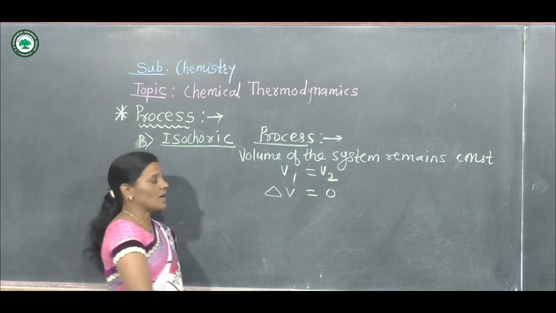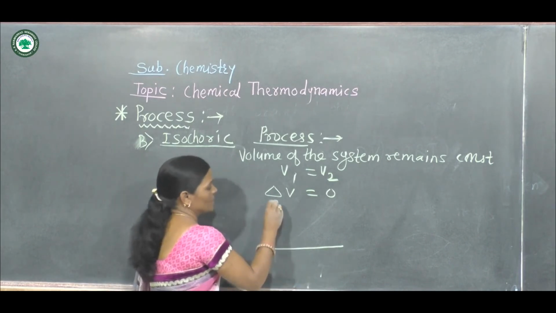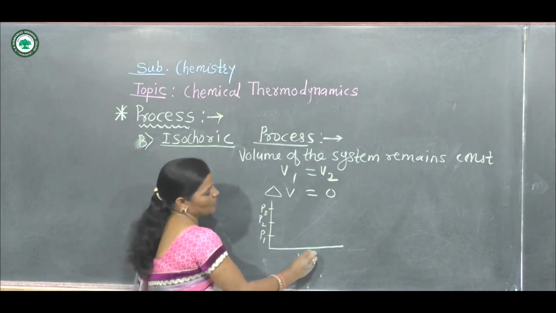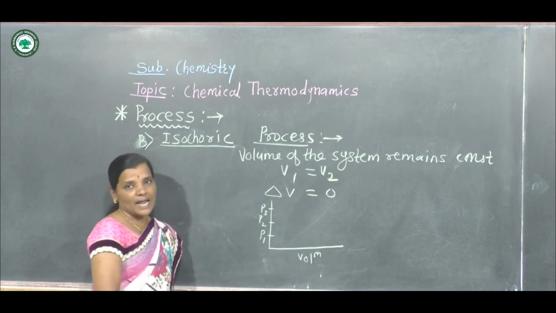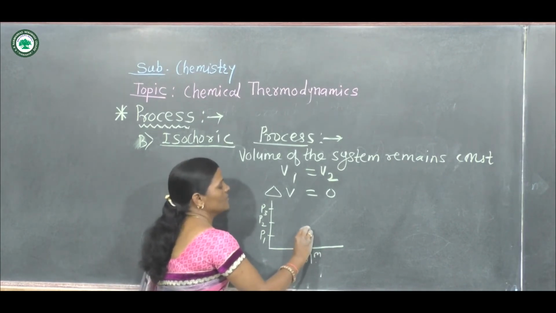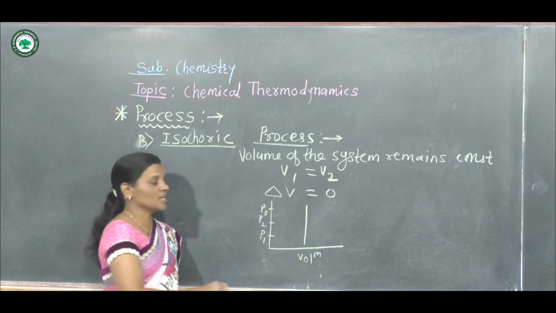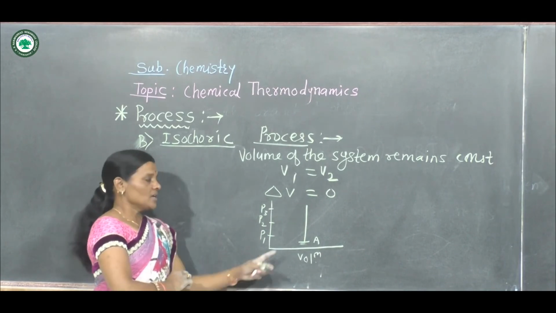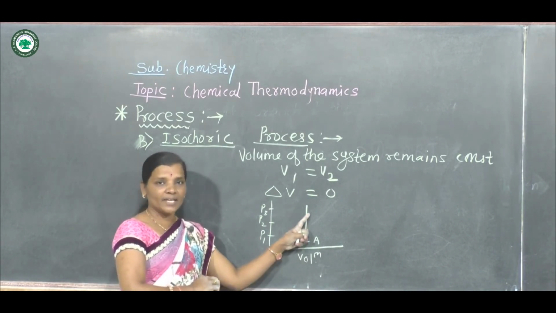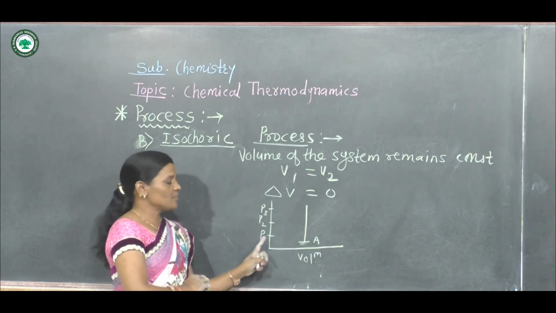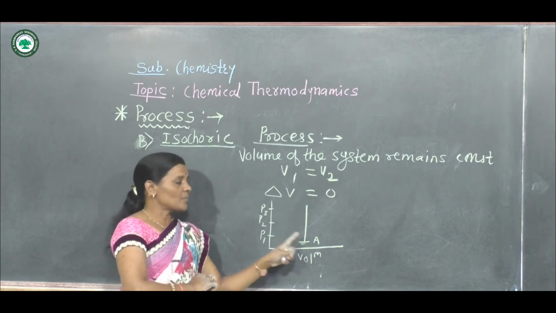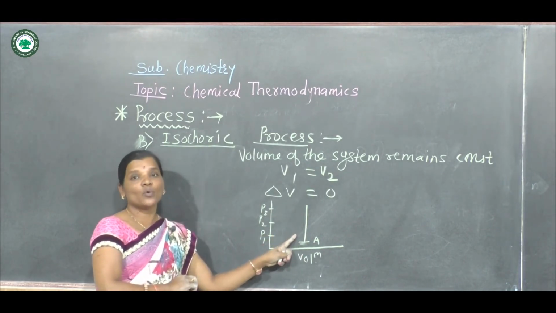Now here, if we plot the graph of pressure versus volume, and consider pressure P1, pressure P2, pressure P3, likewise, then it is observed that the graph goes in this direction. Whatever the initial state, for example the A state of the system undergoing study, the initial state is pressure P1, then at the second stage pressure P2 is obtained, but there is no change in volume observed.